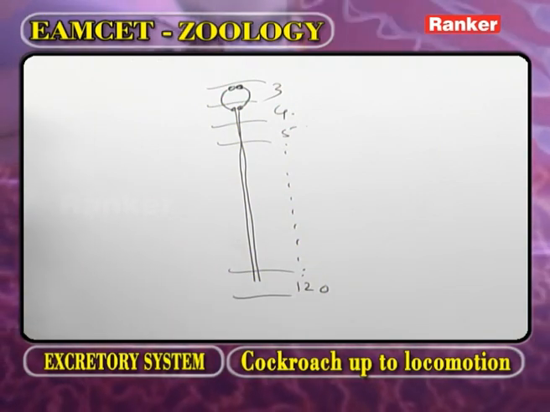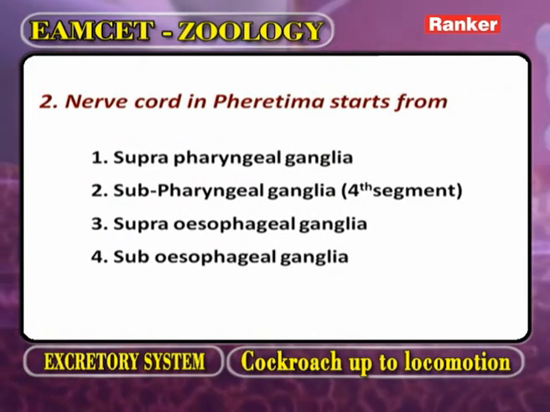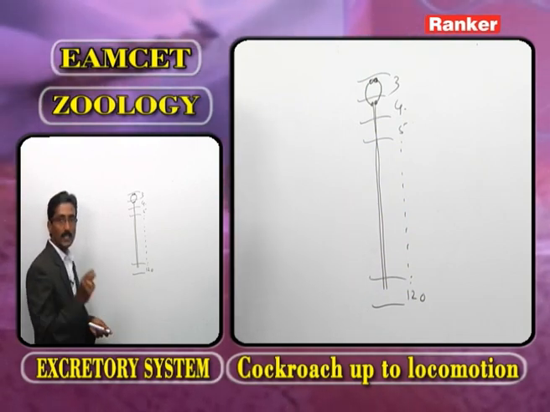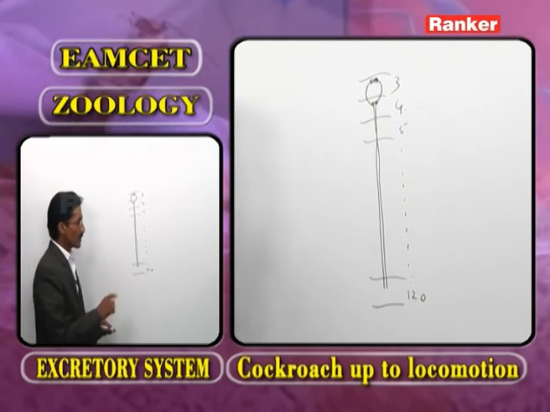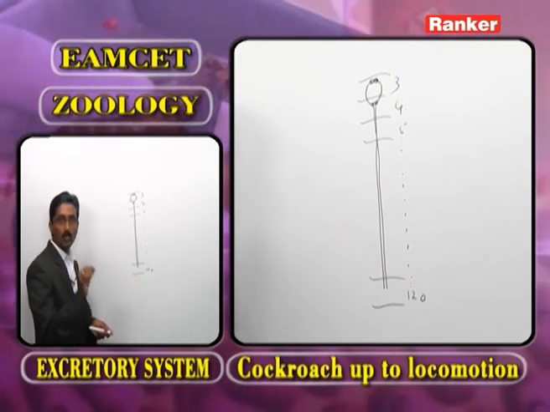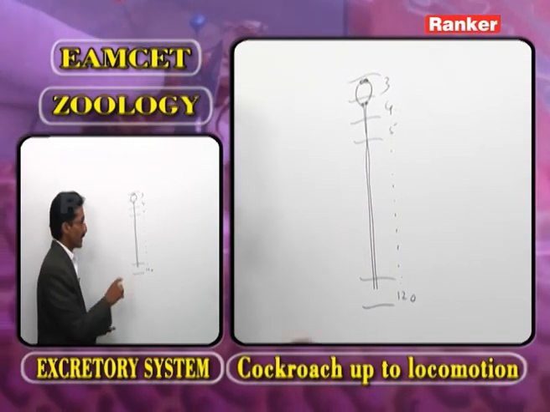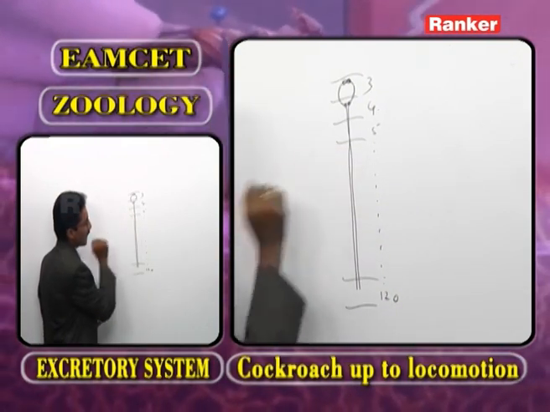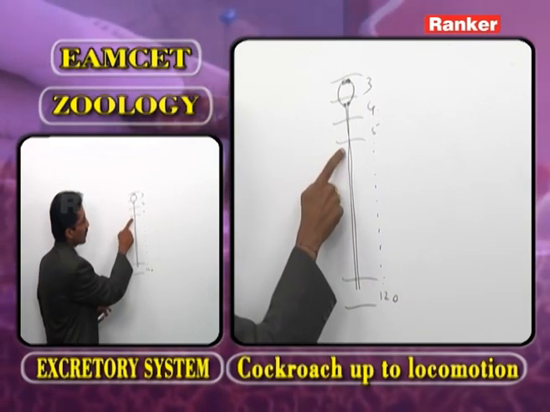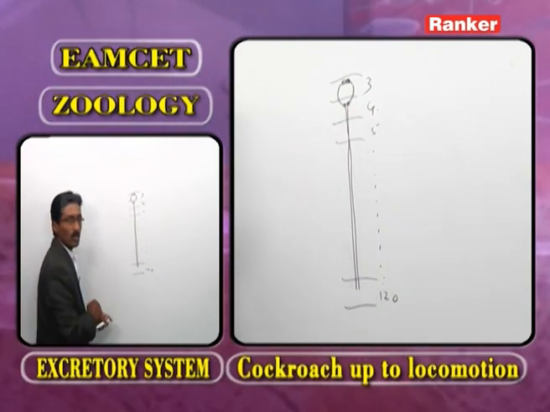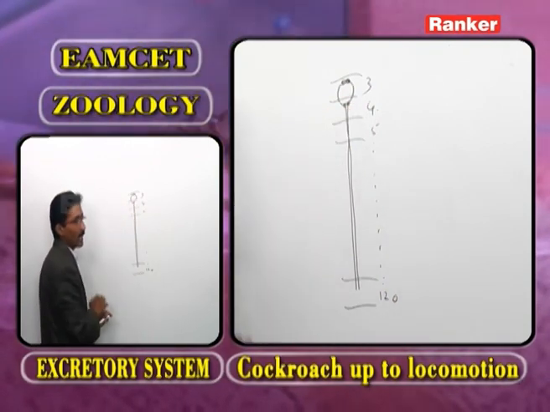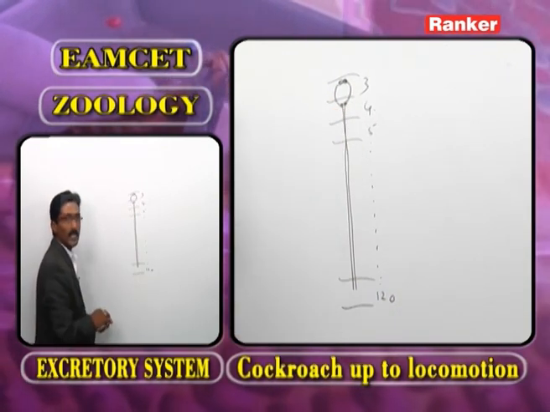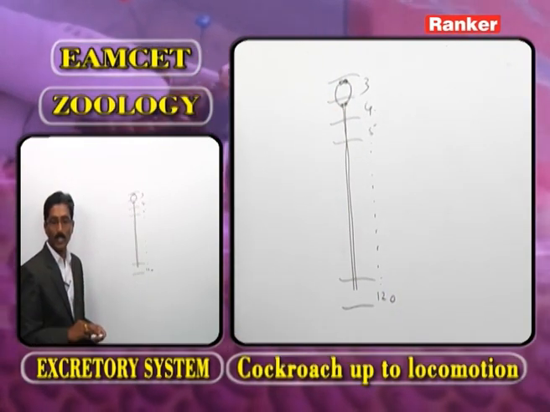Now, what is our question? The nerve cord in Pheretima starts from. In case of invertebrates, how many nerve cords? Two, so it is double. How are they arranged? Longitudinally. Where is the nerve cord present? On the ventral side. The nerve cord starts from the fourth segment. Name the ganglia from which the nerve cord arises: the subpharyngeal ganglia.